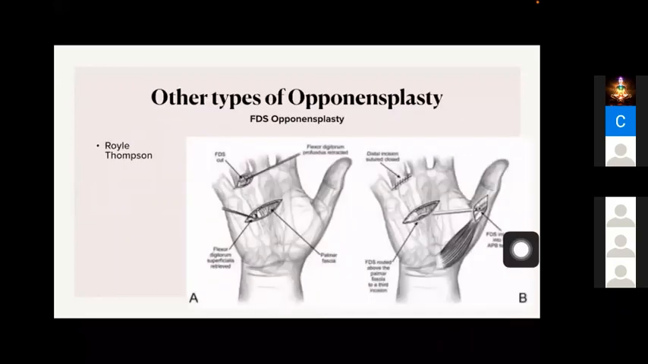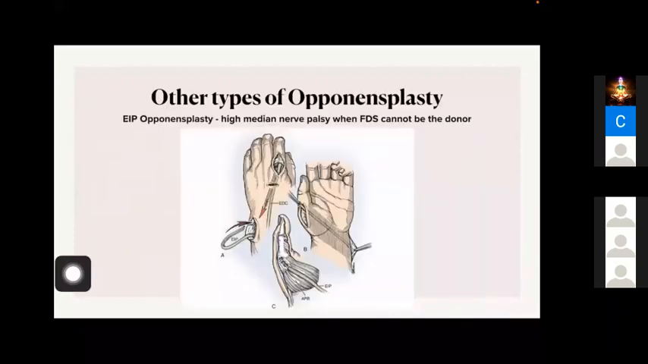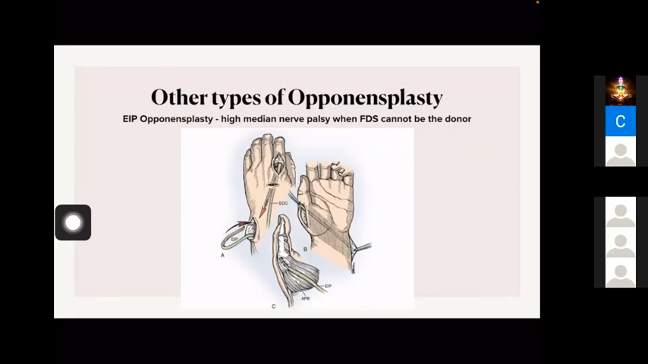Then another opponensplasty with the flexor digitorum superficialis. We can reroute like this. So another picture. Okay, just remember FDS opponensplasty. Then in cases where, suppose a median nerve is cut at the level of distal forearm or wrist and it is not recovering and you want to give the patient abduction. Okay, in such cases we cannot take the FDS because most probably the FDS also will be injured at the initial period. Okay, so we have to look for some other options.